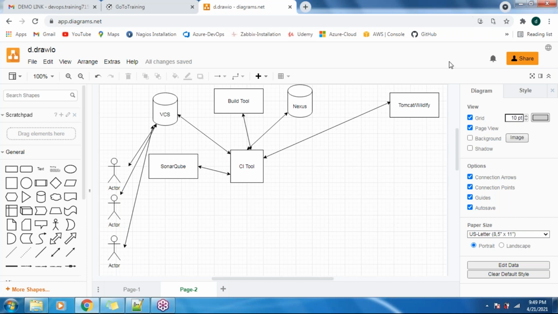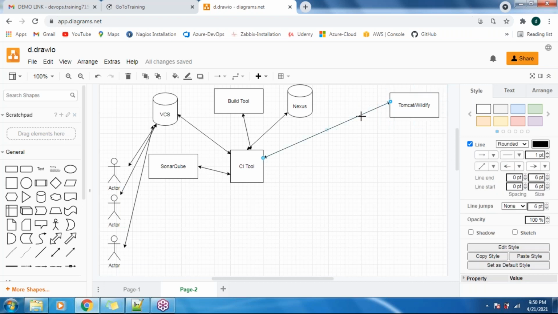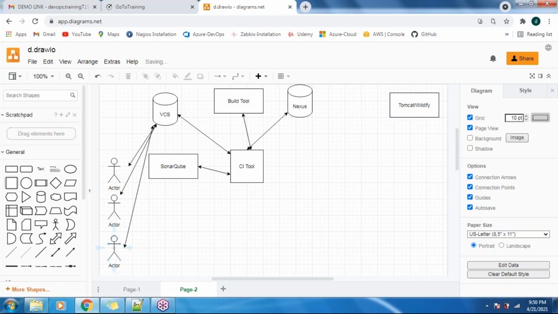So this is a single server. If it is a simple application, then whatever tasks we have done are perfect. But assume it is a critical application like net banking or an e-commerce application. If the code is deployed on one single server and anything goes wrong with that server, then our application will go down, and obviously that will impact our business. In order to overcome this issue, we deploy the code to multiple servers.